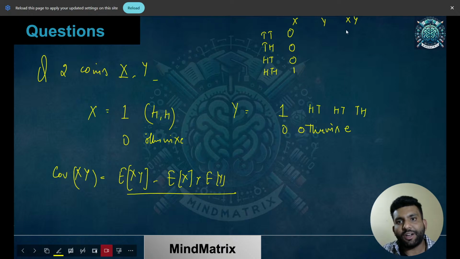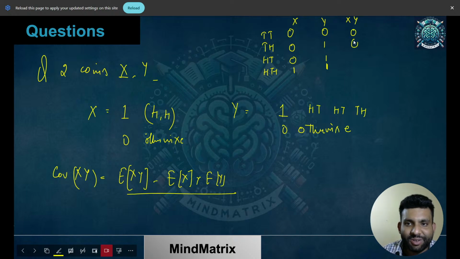And if I talk about the y part, so what is there in it? So y is 1 when at least one is head. So that means over here it's 1, 1, 1, and it's 0 over here. And what would be the product of xy over here? It's 0, 0, 0, and 1 over here. So I guess this table is complete.